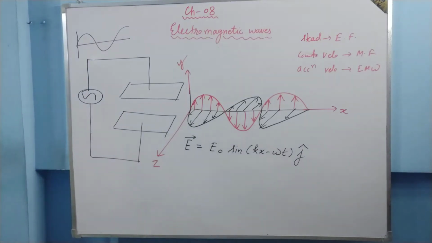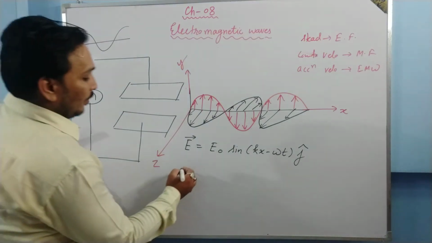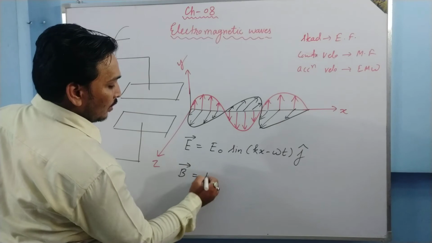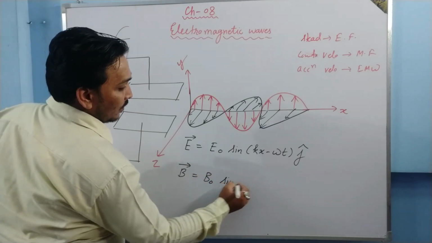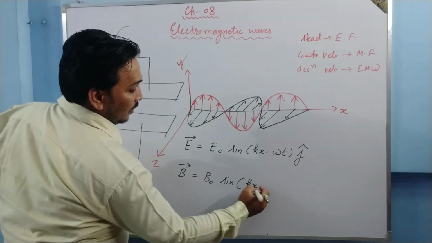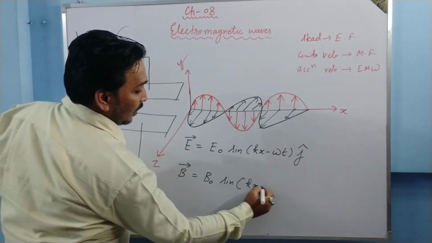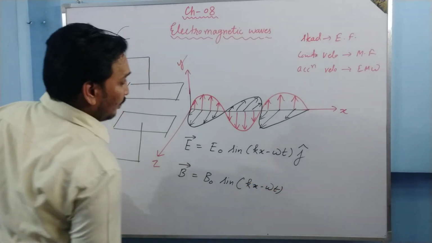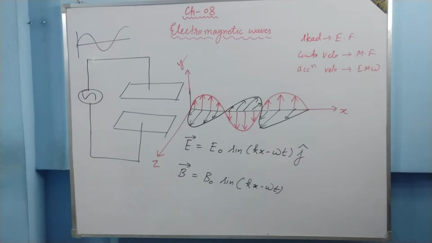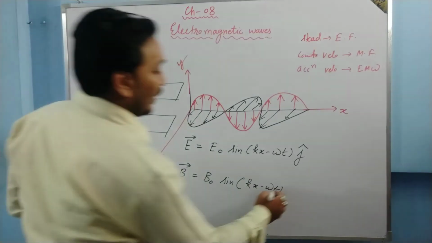I am simply writing the equation of a simple harmonic wave. And for the magnetic field, B vector is equal to B naught sine(kx minus omega t), but B is oscillating along the z direction, so I must write k cap.